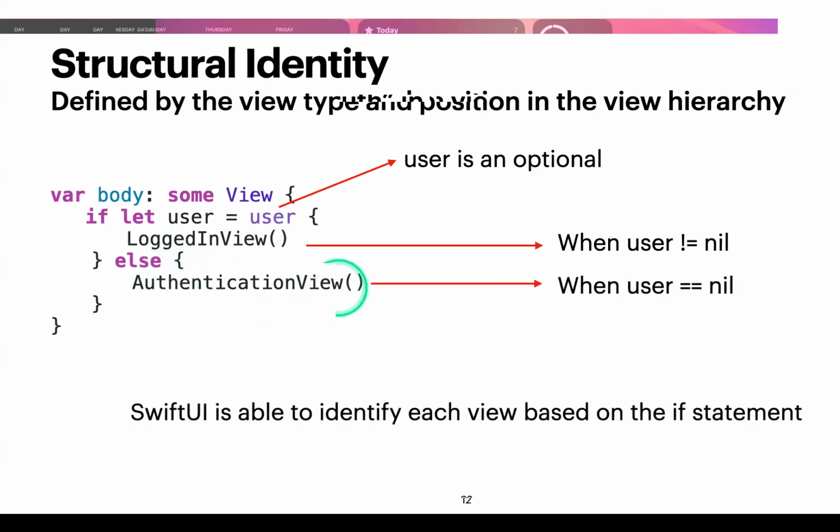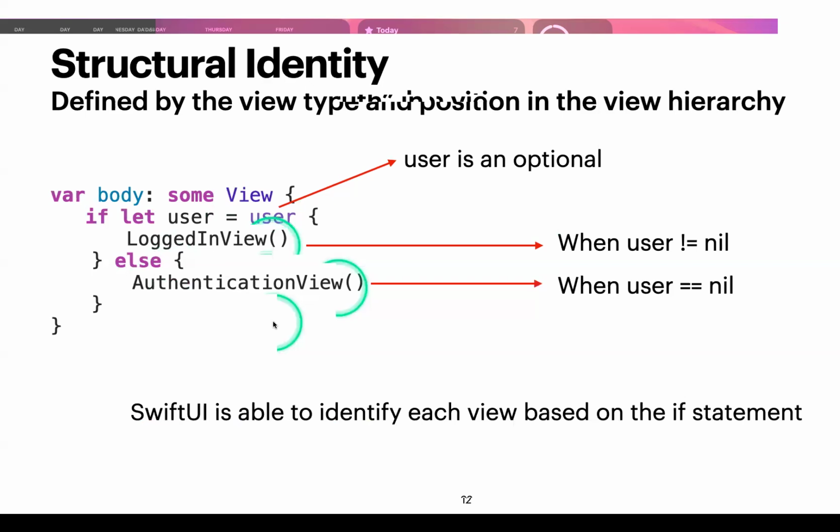Does that make sense? Depending on this condition, I could show the logged in view if there is a user, or if there is no user, I'll show the authentication view instead. So SwiftUI is able to identify each view based on the branch of the if statement, instead of having to explicitly ID that logged in view with some explicit ID, or authentication with another explicit ID.